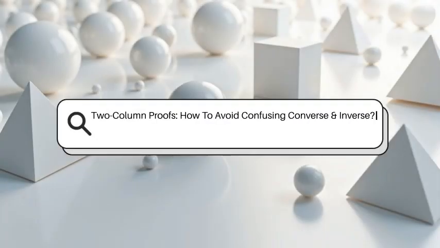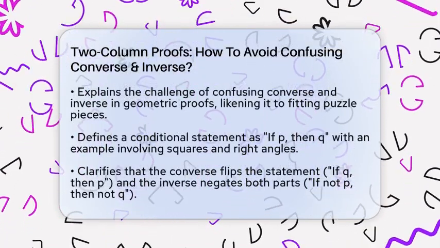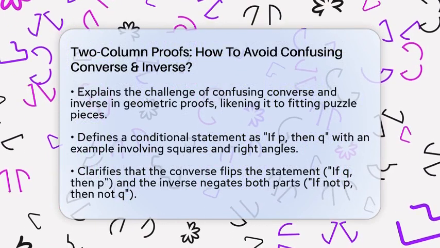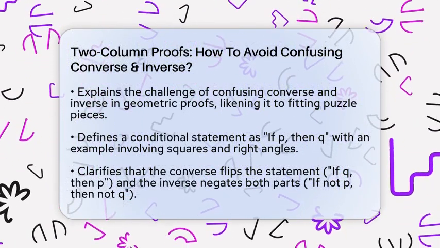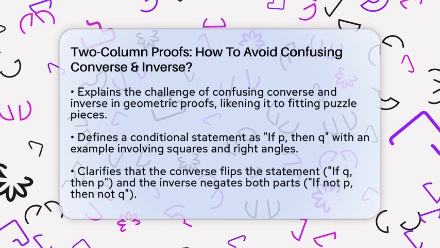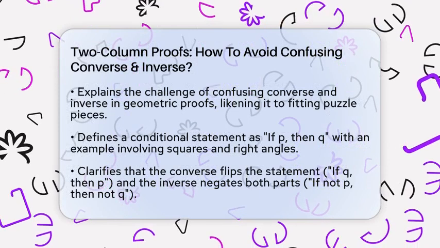Two-column proofs. How to avoid confusing converse and inverse. Imagine trying to solve a puzzle where pieces look similar but fit differently. That's what confusing the converse and inverse in geometric proofs can feel like. Let's clear that up so your proofs stay sharp and correct.